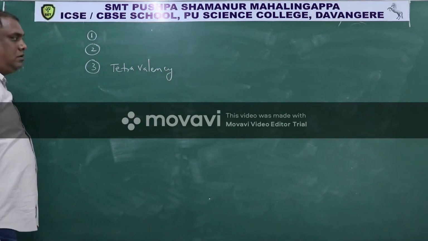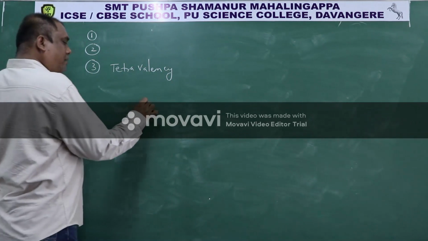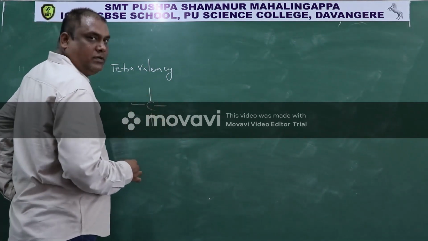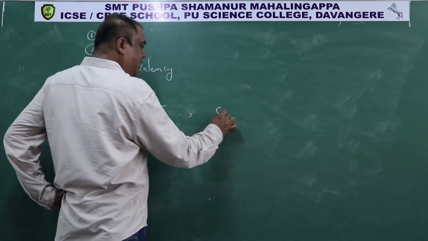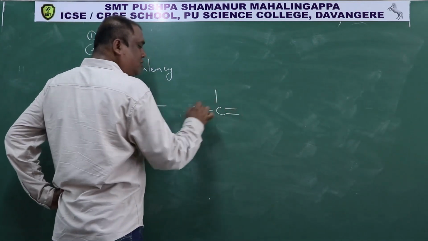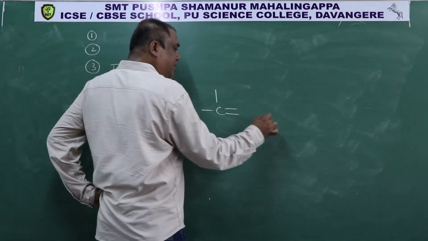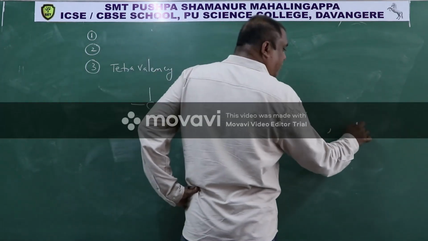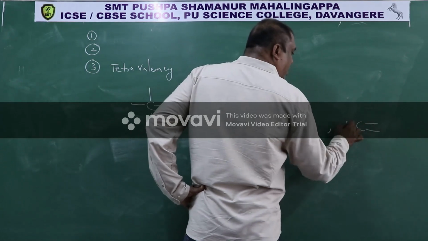Tetravalency means carbon forms 4 bonds like this in the form of 4 single bonds, or it can be in the form of 1 double bond and 2 single bonds, or 1 triple bond and a single bond, or 2 double bonds like this.